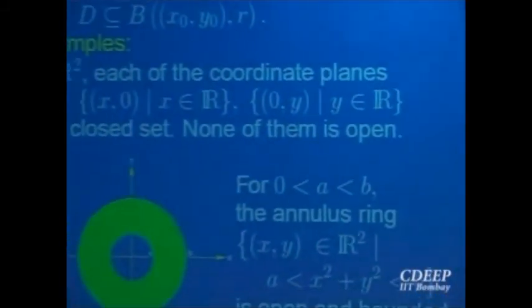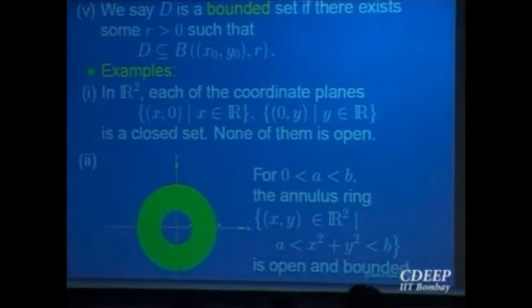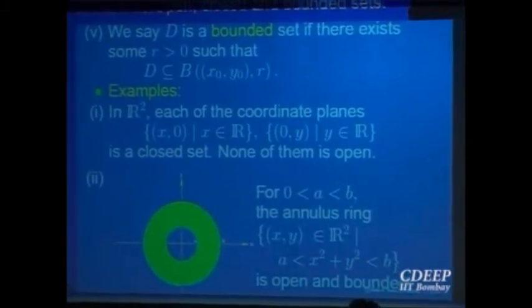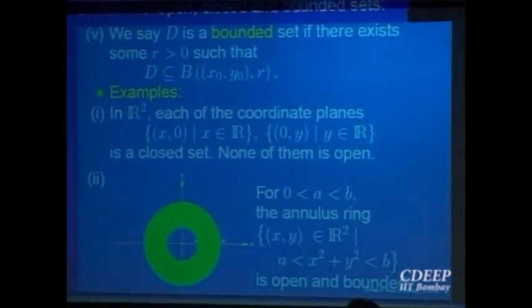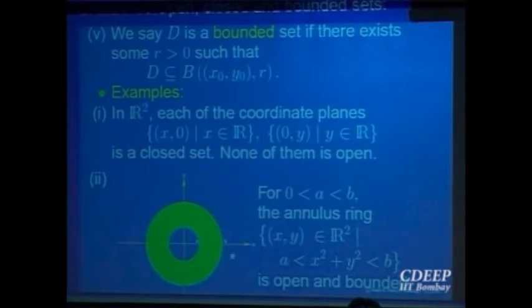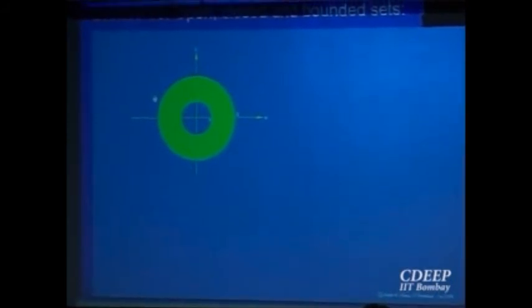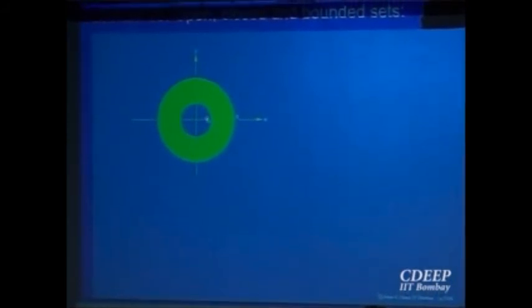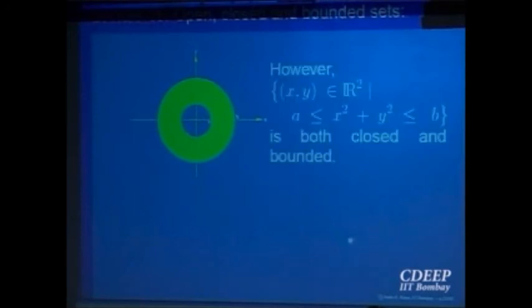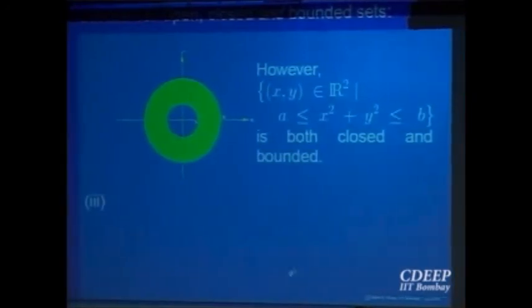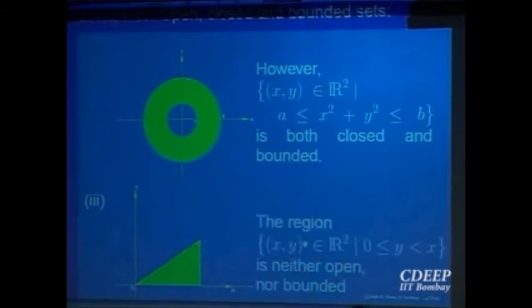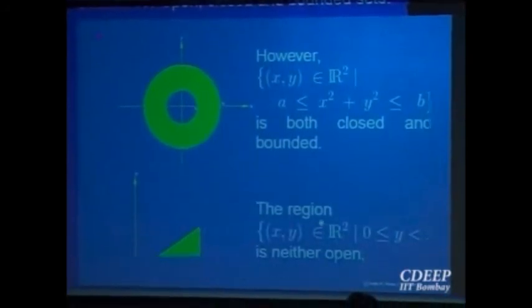Okay? So our idea is not describing these sets, openness and closedness. That is what comes in a subject called topology. So let us not go too much into it. But if you want to discuss, come, we'll discuss it. No problem. So this is a set which is open and bounded. If you include the boundaries, then they become closed and bounded, right? If both the circles are included, that becomes closed and bounded like this. Okay. So there are many more examples like this. Let me not go into all of them.